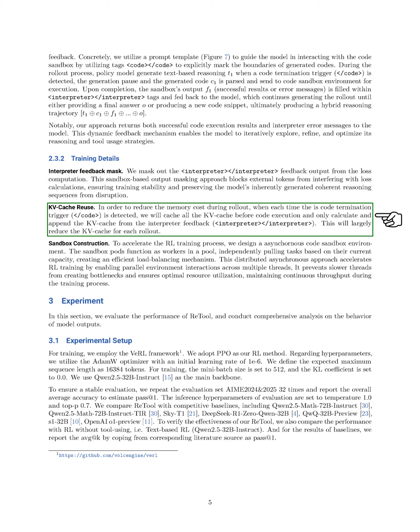Next, we address KV cache reuse. To save memory during rollouts, we cache all key value pairs before executing code whenever we detect a code termination trigger. We only calculate and add the KV cache from the interpreter feedback, significantly reducing memory usage for each rollout.